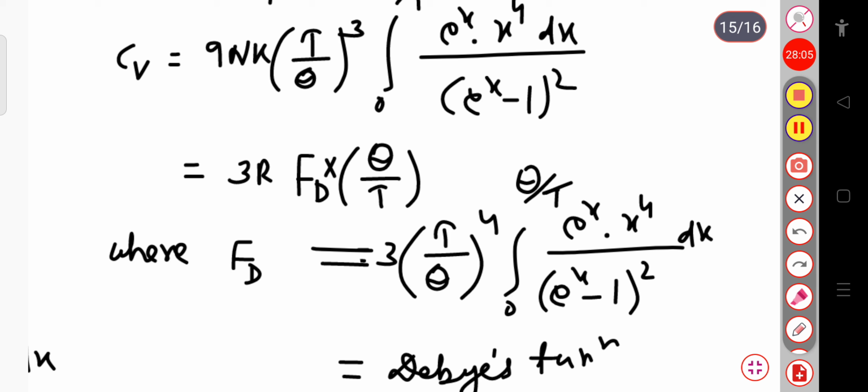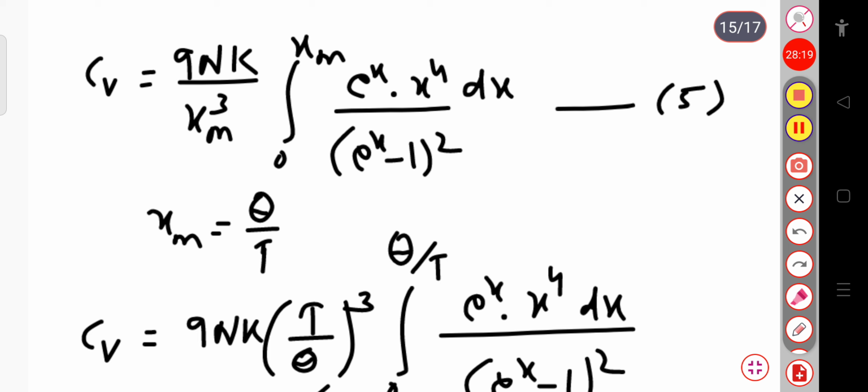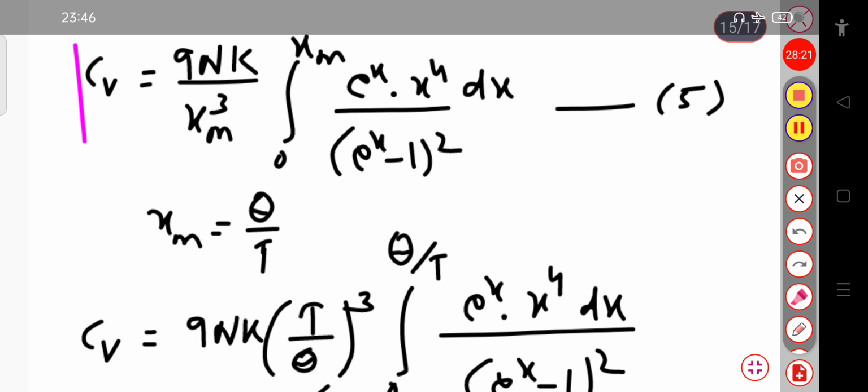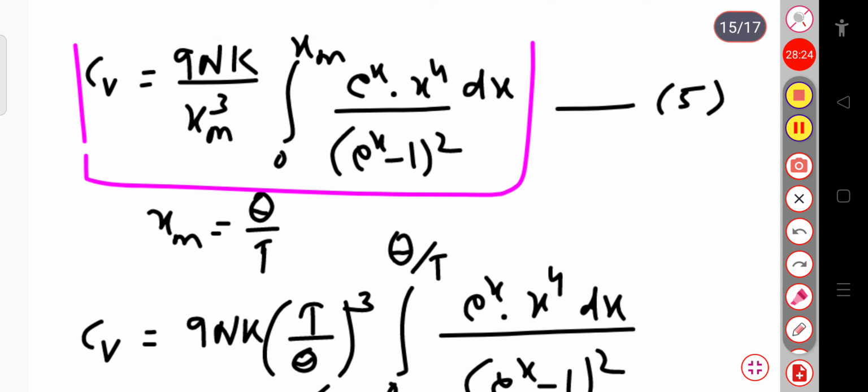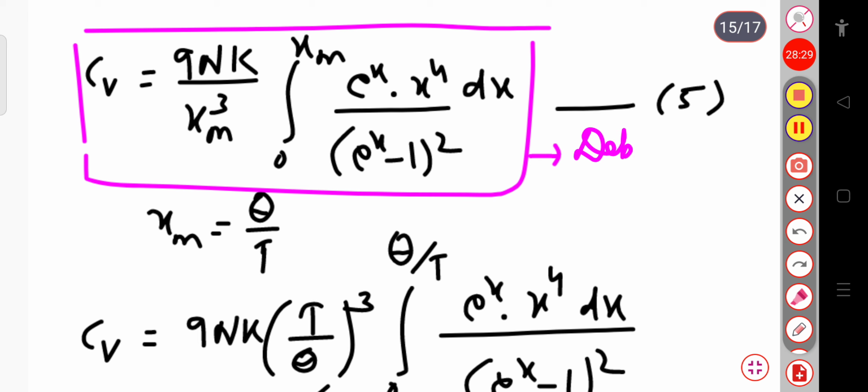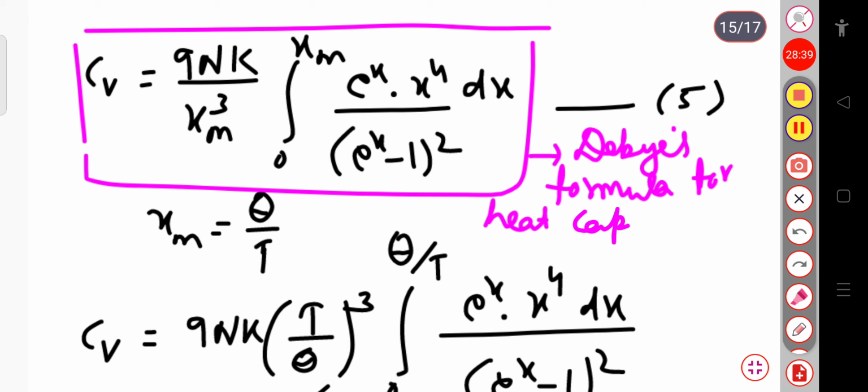Since the theta by T term is present, you can consider T by theta power 4, because there was T by theta power cube, and here is theta by T. So this equation 5 is known as the Debye formula for the heat capacities of solids.